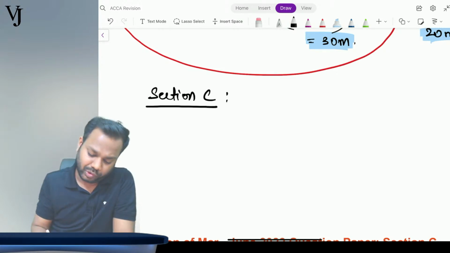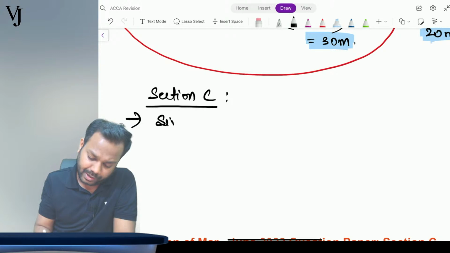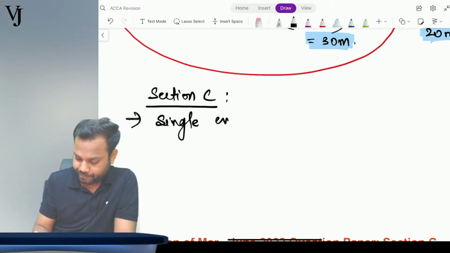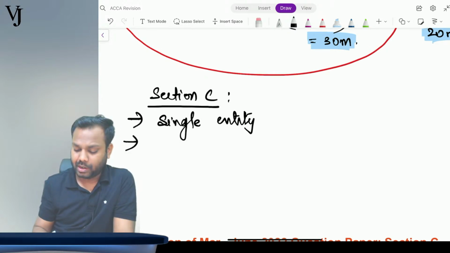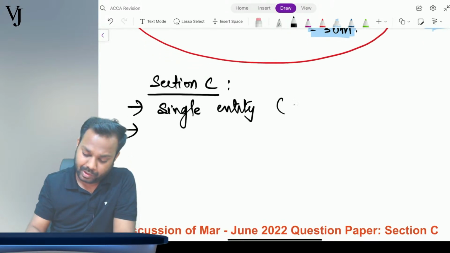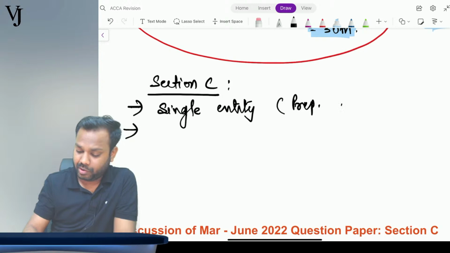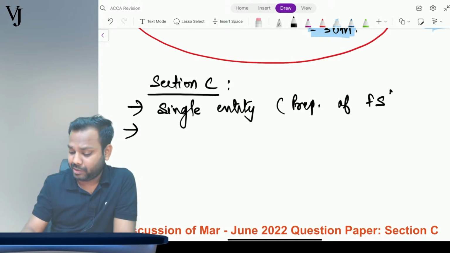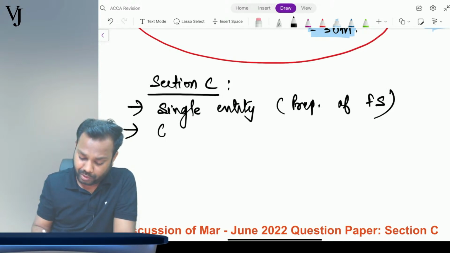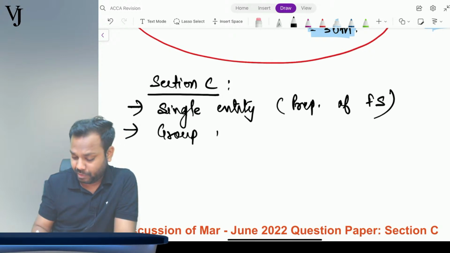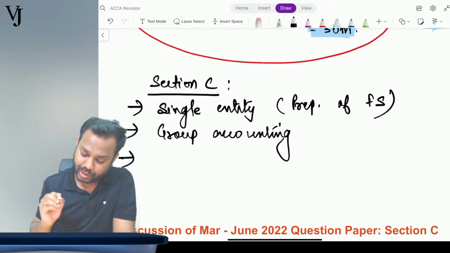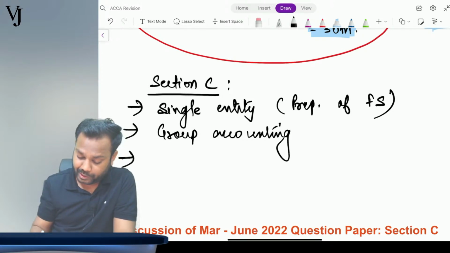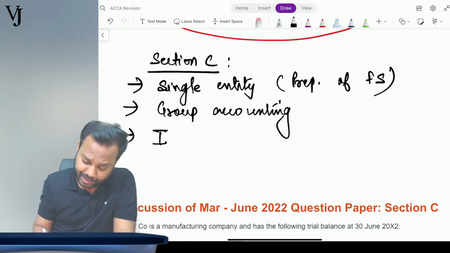In section C, the question can come from single entity, that is the preparation of financial statements, or the question can come from group accounting, or the question can come from interpretation of FS.